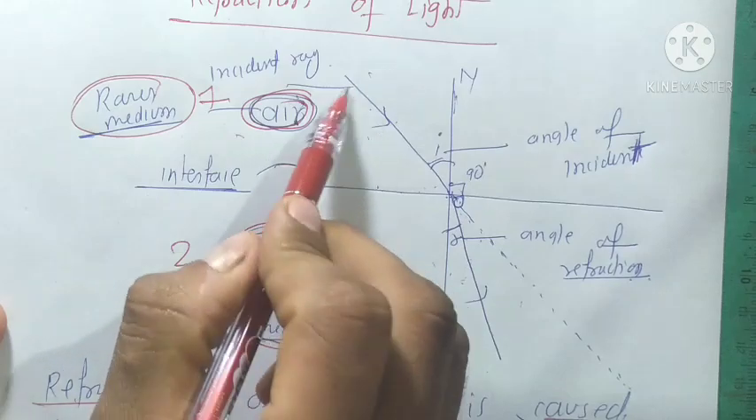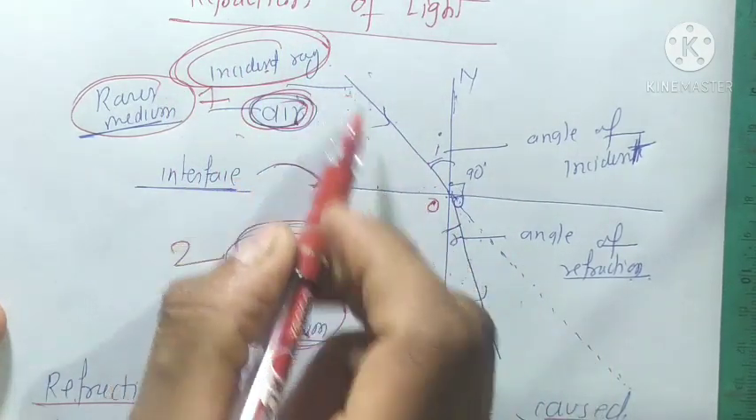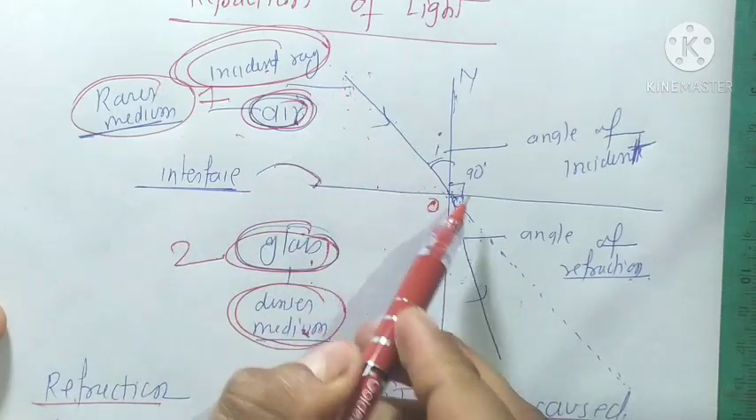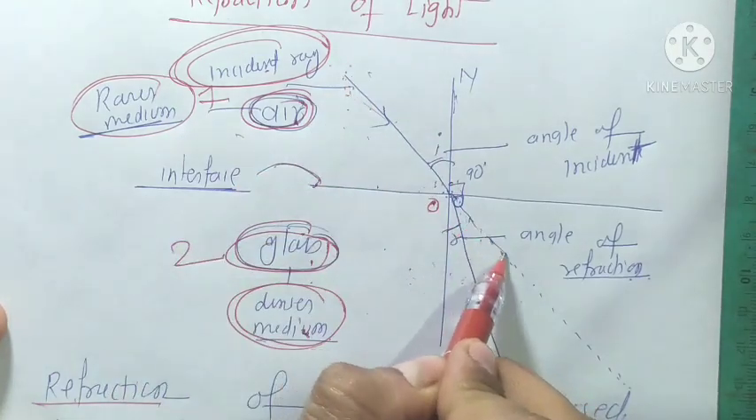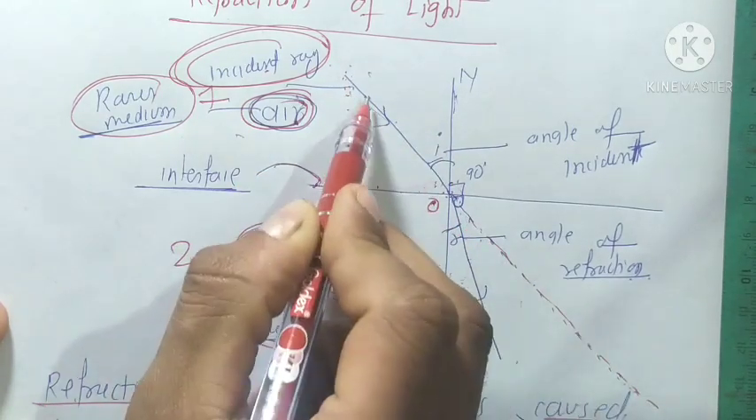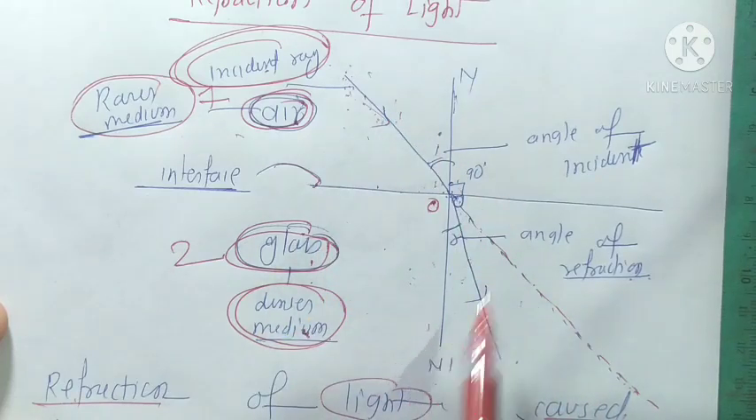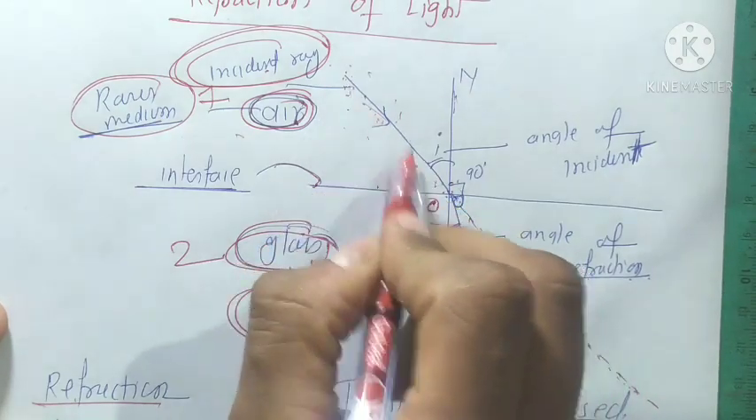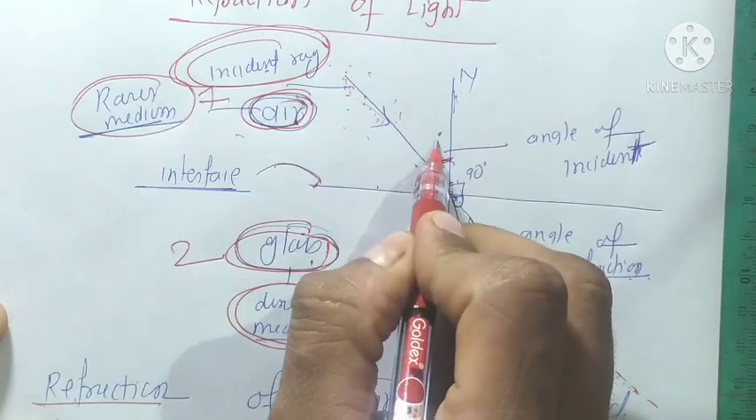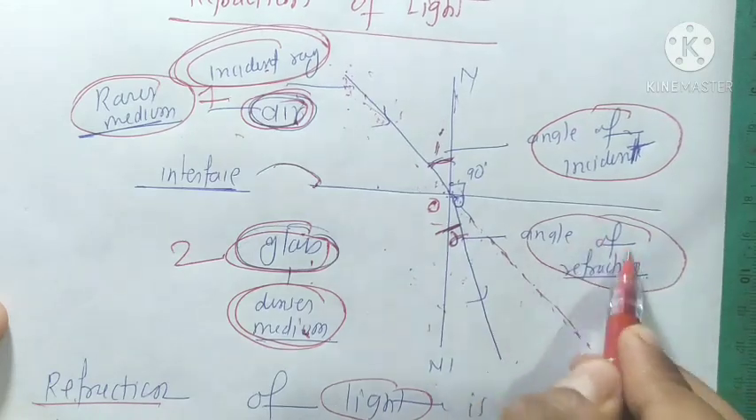Here this is the incident ray, from the rarer medium entering into the denser medium, and the original path of this ray is this dotted line. But when it enters from the rarer medium to the denser medium, it bends towards the normal and makes an angle R with the normal, and the incident ray makes an angle I with the normal. I is called the angle of incidence, and R is the angle of refraction.